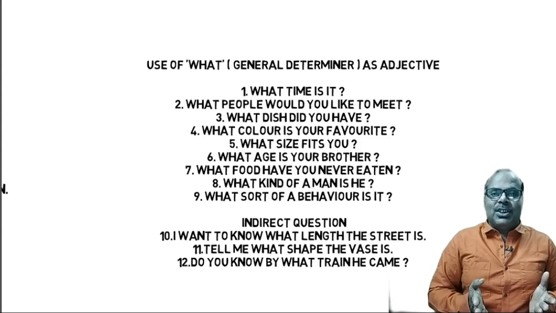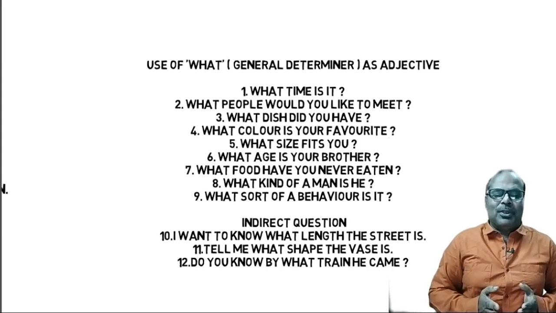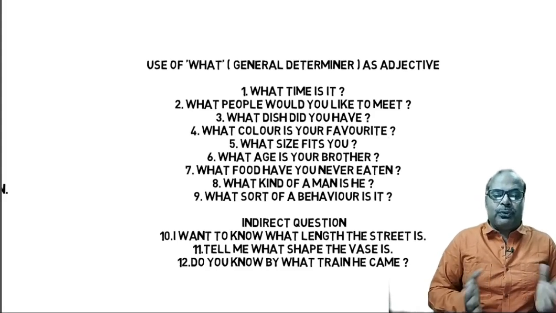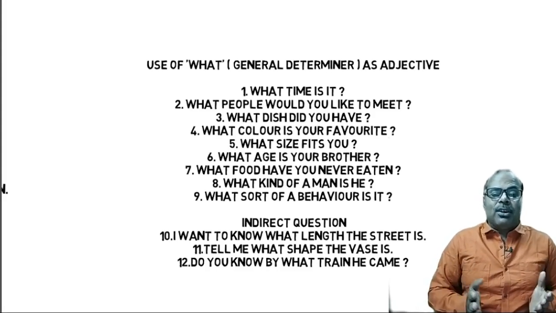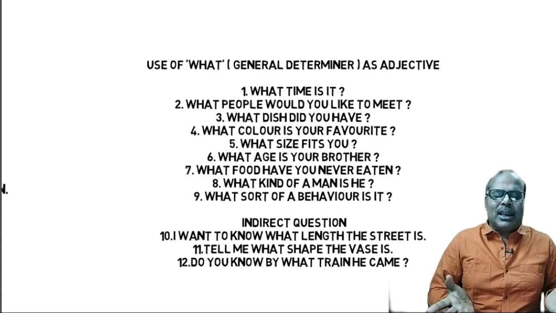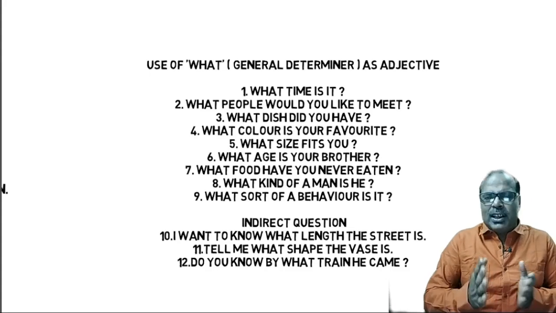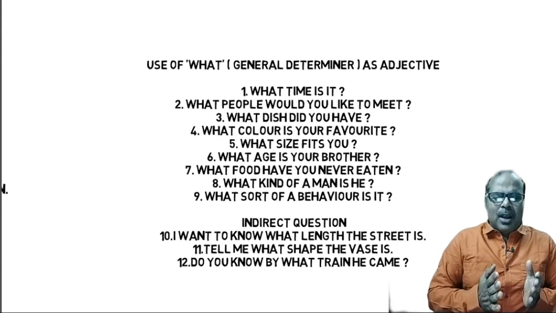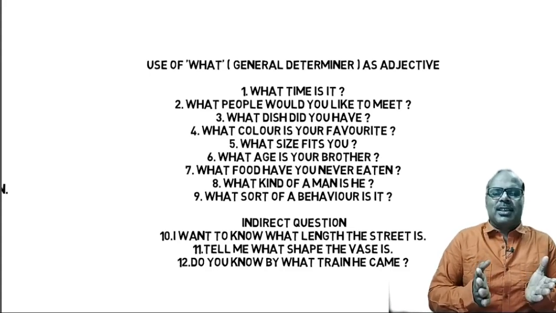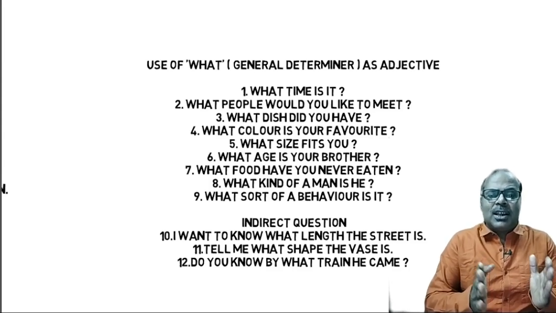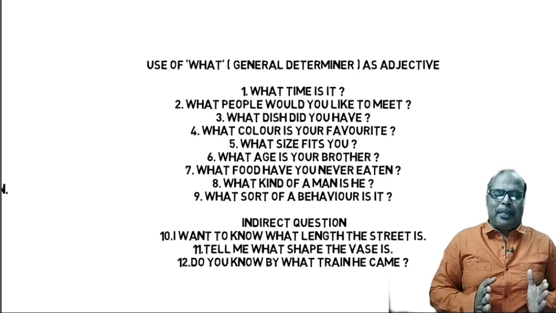What age is your brother? What food have you never eaten? What kind of a man is he? What sort of a behavior is it? All these questions are direct questions, and here what functions as the general determiner.